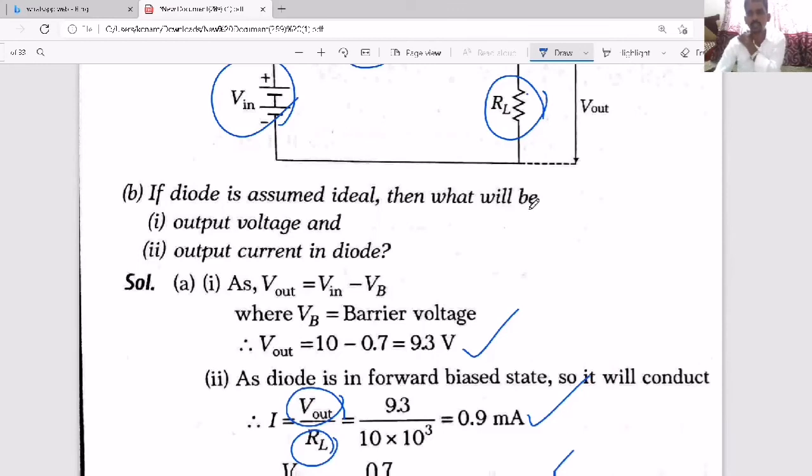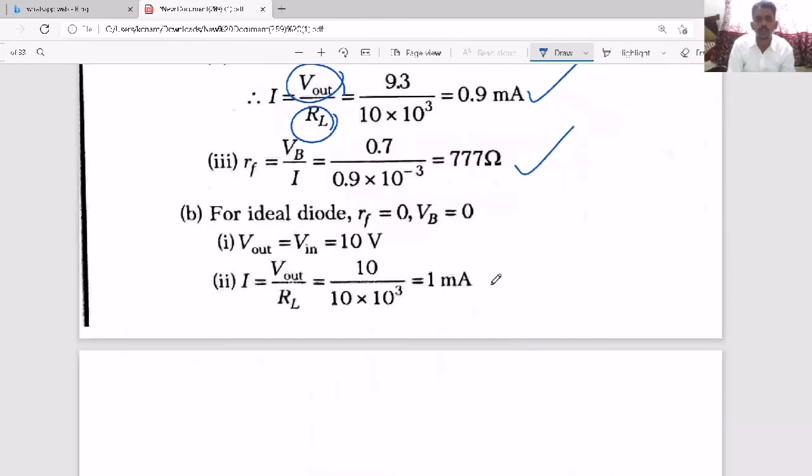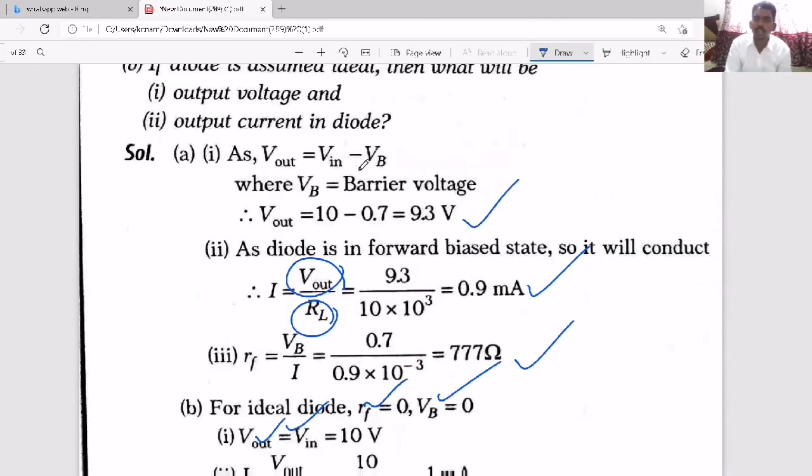Now if the diode is assumed ideal, meaning no resistance, then what will be the output voltage? There is no resistance, so there is no voltage drop and the same voltage will be there. See, RF is 0, VB is 0, so Vout equals Vin. There is no voltage drop across the diode. In that case they are also asking the output current.